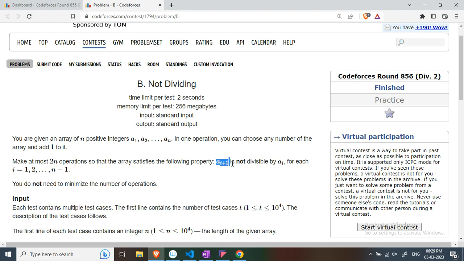So what property does it satisfy? a(i+1) is not divisible by a(i) for each i equal to 1 to n minus 1. You do not need to minimize the number of operations. So our target is to output an array such that a(i+1) is not divisible by a(i).